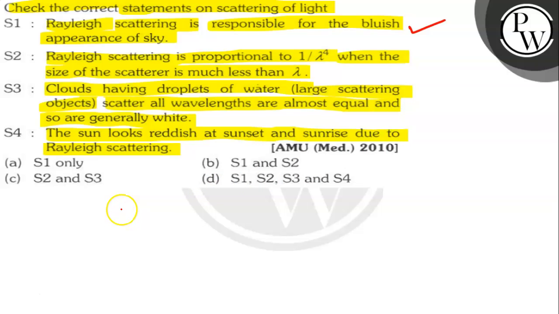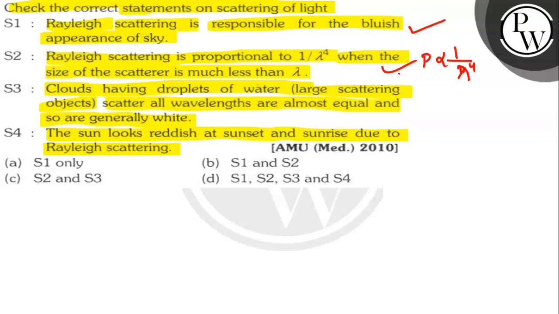So let P be the probability of scattering and lambda the wavelength of radiation. Then P is proportional to 1 by lambda to the power 4. So the probability of scattering is higher for shorter wavelengths, and it is inversely proportional to the fourth power of the wavelength of radiation. So statement 2 is also correct.